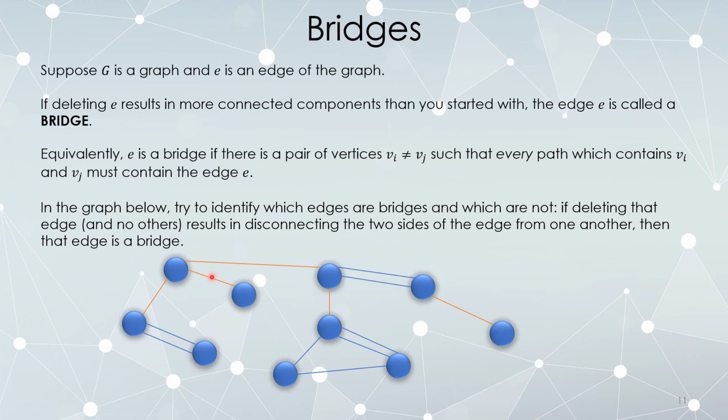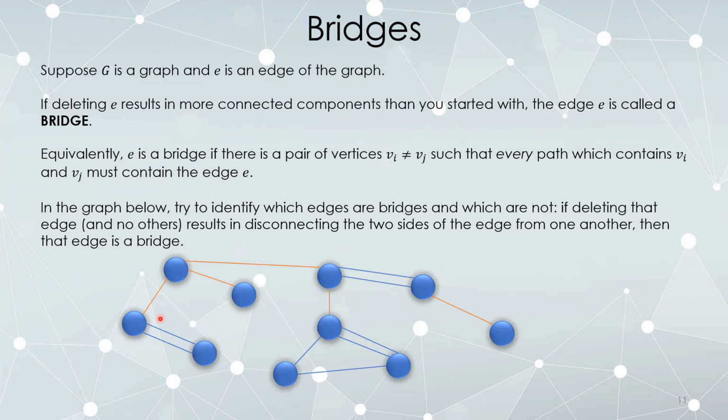If, however, I was to delete this edge, this vertex would be disconnected. If I delete this edge, this whole subgraph would become disconnected. If I delete this edge, this whole subgraph becomes disconnected. If I delete this edge, this vertex becomes disconnected. This edge, however, is not a bridge. If I delete this edge, this vertex is still connected to everything it used to be. It just has to go sort of the long way around.